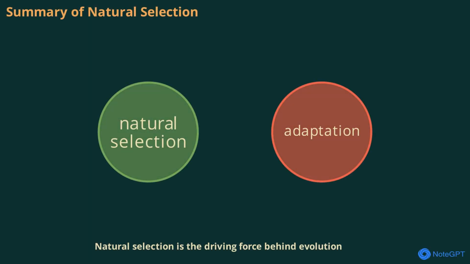Natural selection is the driving force behind evolution. It works by favoring traits that help organisms survive and reproduce in their environment. Over generations, these traits become more common, leading to adaptation and the emergence of new species. Understanding natural selection helps us appreciate the diversity and complexity of life on Earth.